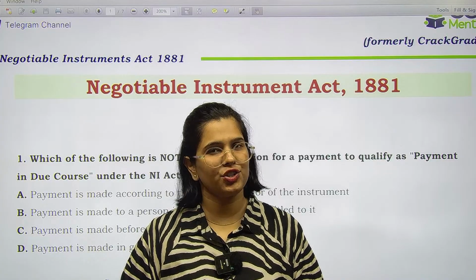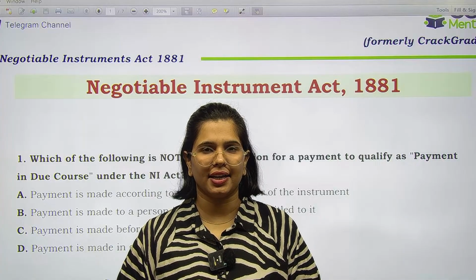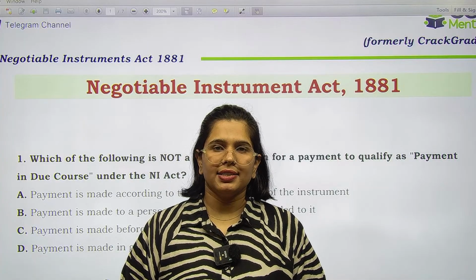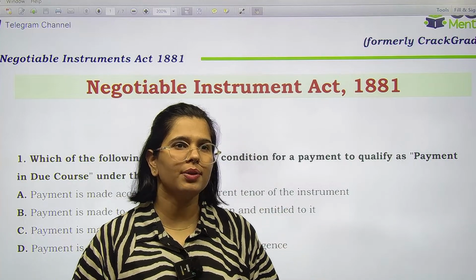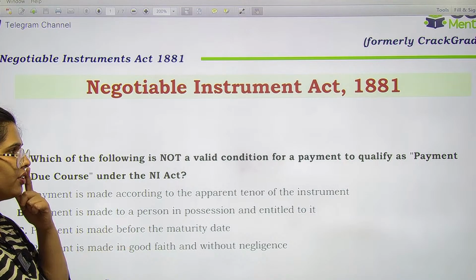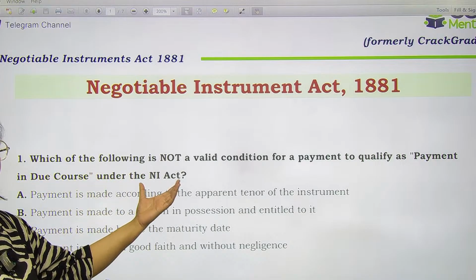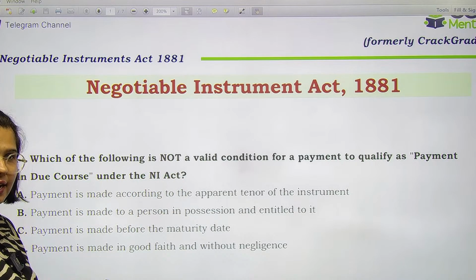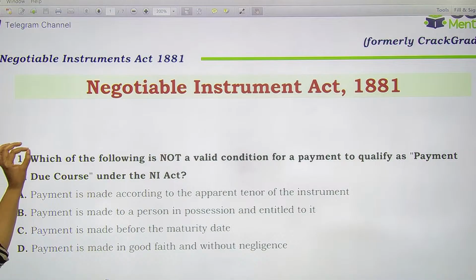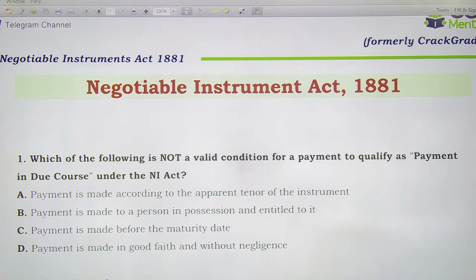So in today's session, we are going to talk about a few of the MCQs on the Negotiable Instrument Act 1881, right? Let us start. Question number 1: which of the following is not a valid condition for a payment to qualify as payment in due course under the Negotiable Instrument Act, right? So over here they are asking you कि कौन सी इसमें से valid condition नहीं है payment in due course कहलाने पर.